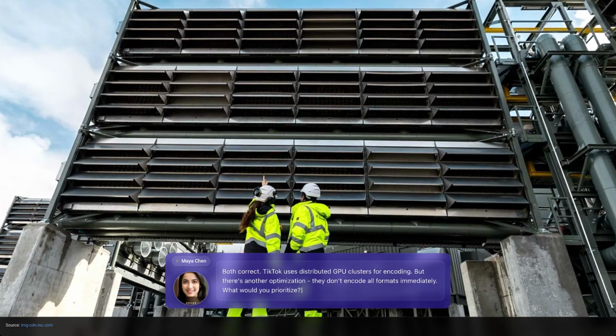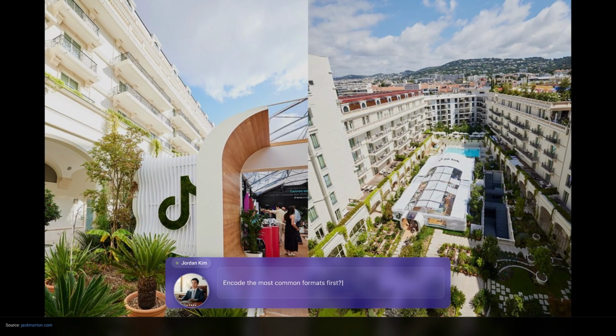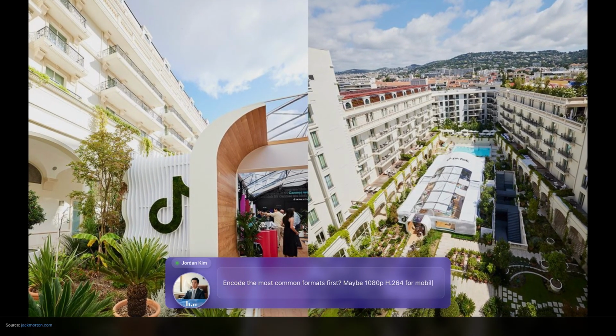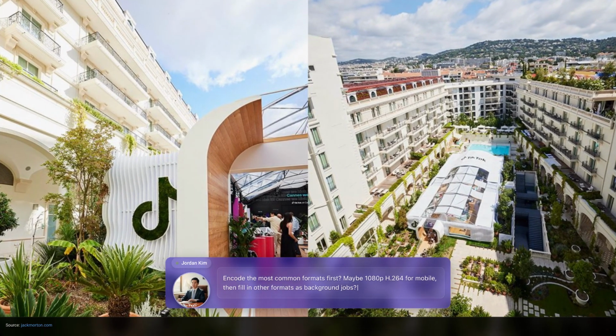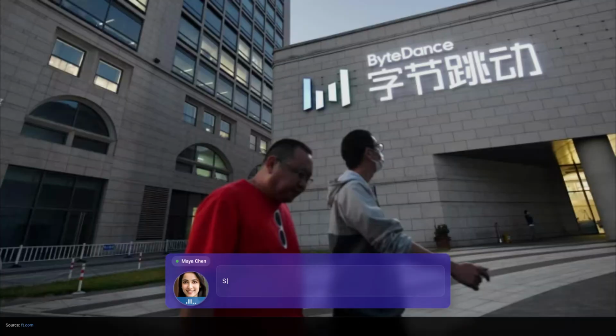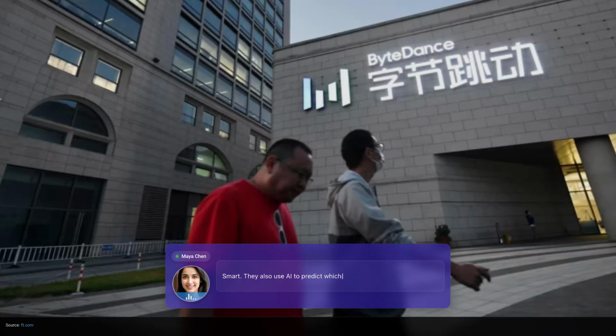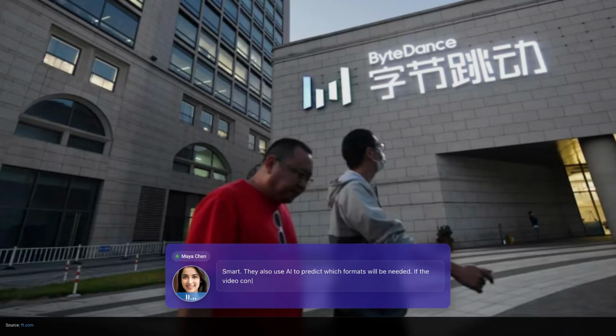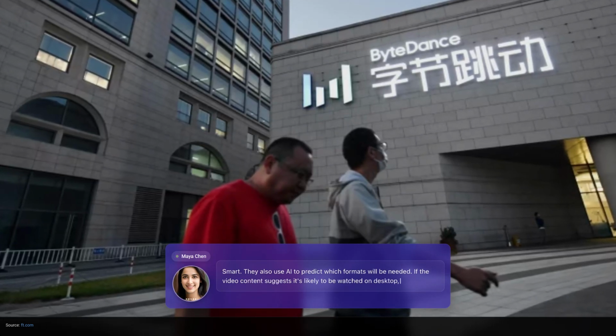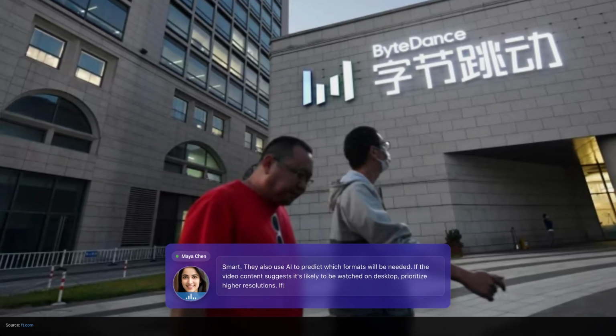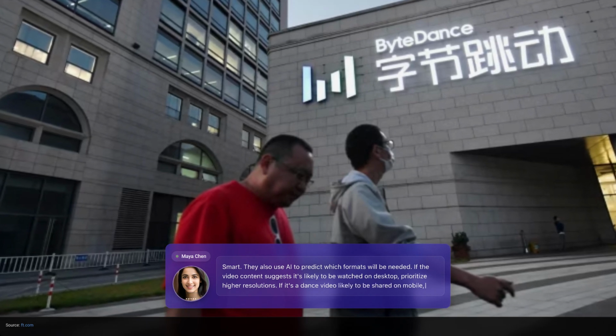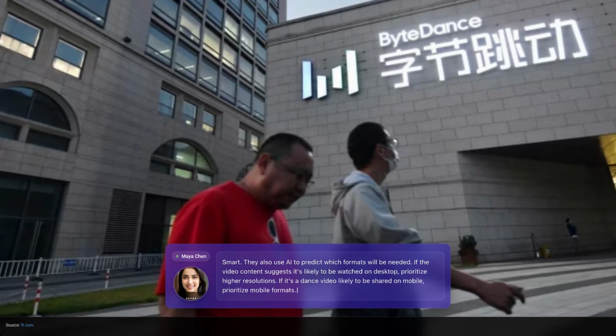What would you prioritize? Encode the most common formats first. Maybe 1080p H.264 for mobile, then fill in other formats as background jobs. Smart, they also use AI to predict which formats will be needed. If the video content suggests it's likely to be watched on desktop, prioritize higher resolutions. If it's a dance video likely to be shared on mobile, prioritize mobile formats.